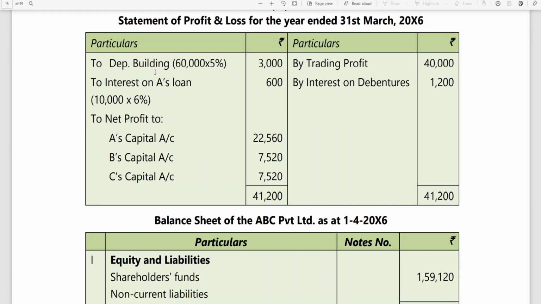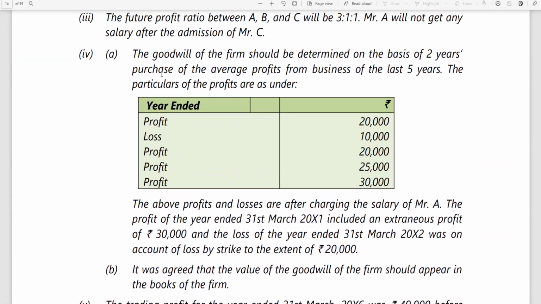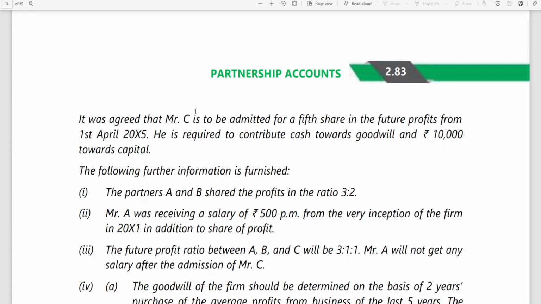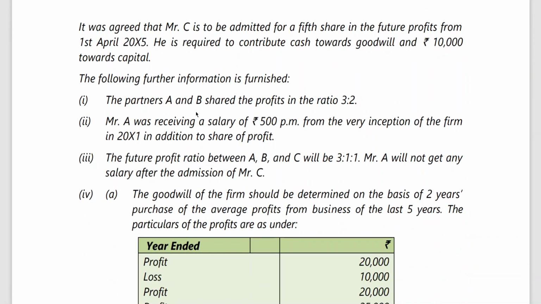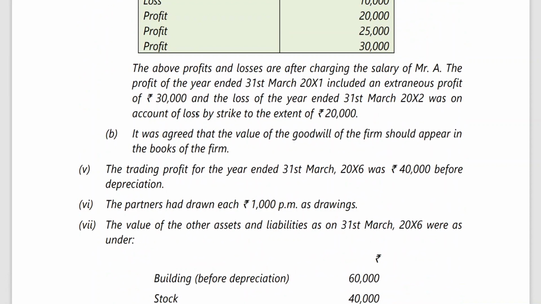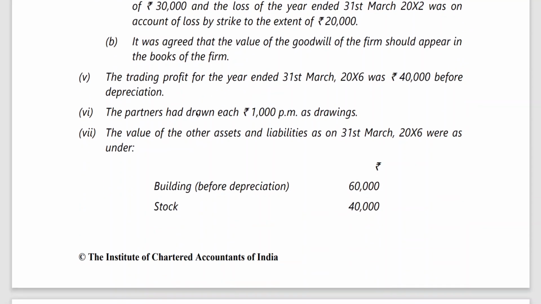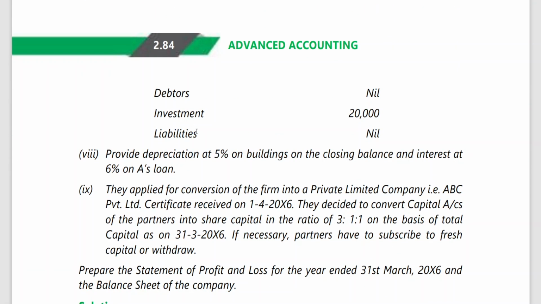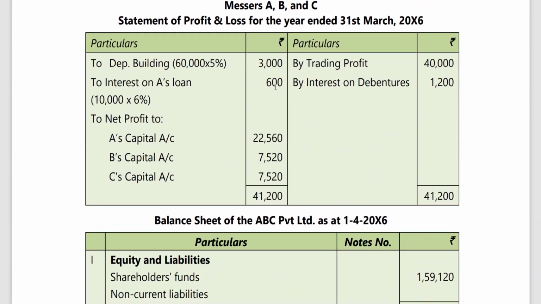And depreciation, building has been given, on that depreciation is calculated. Building 50,000, what is the depreciation that is to be calculated? 5%. Interest on A's loan 1,200. Interest on debentures. Now this is a normal P&L account. Then you may be asking, sir, interest on debentures, why are you taking that? Interest on debentures we need not consider for valuation of goodwill. In normal final accounts you can consider it.